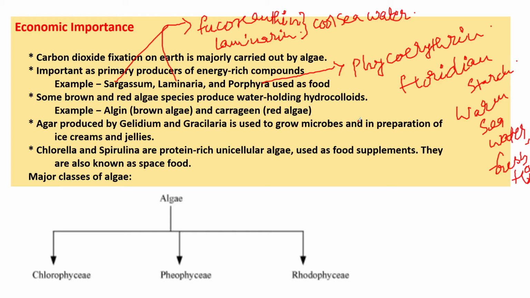Next one is Chlorella and Spirulina. They are protein-rich unicellular algae used as food supplements. They are also known as space food. Next, algae is differentiated into three ways: Chlorophyceae, Phaeophyceae and Rhodophyceae.